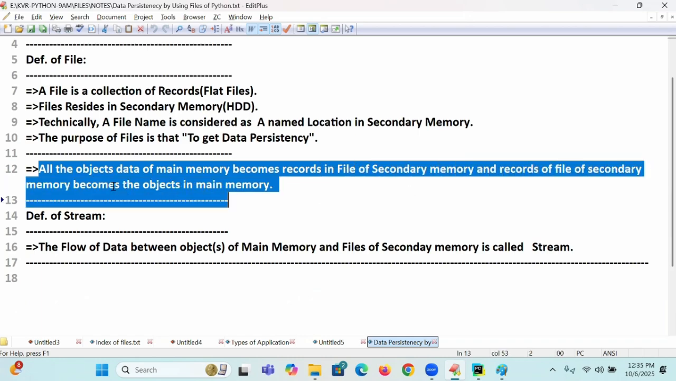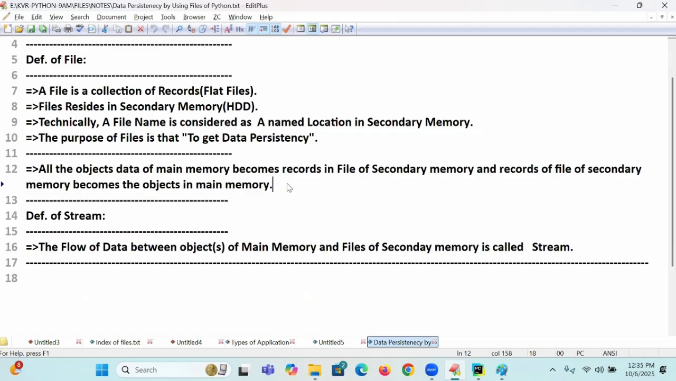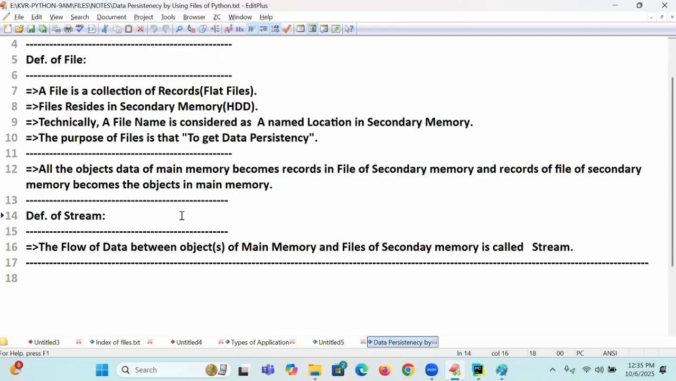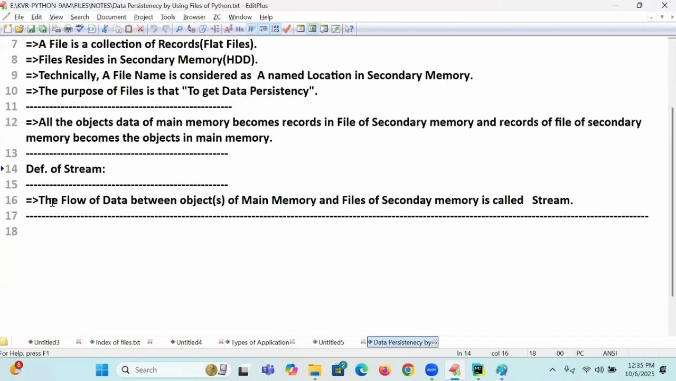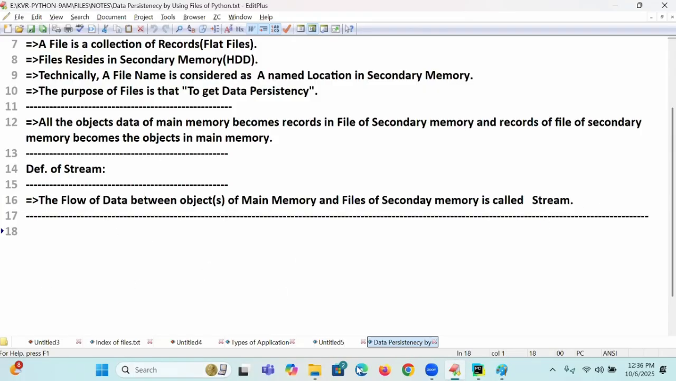Next, all objects of main memory become records in the file of secondary memory, and records of the file of secondary memory become objects in main memory. That is what you need to say, put in the form of a definition. What is the definition of stream? The flow of data between objects of main memory and files of secondary memory is called stream. So don't just try to read it out; try to remember it also.